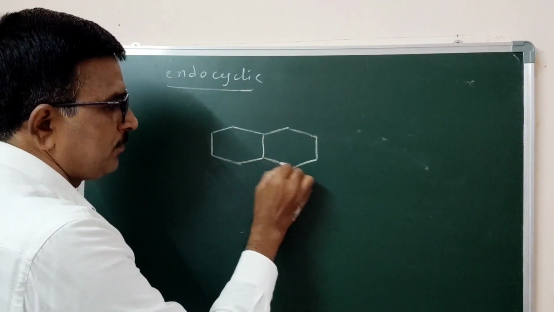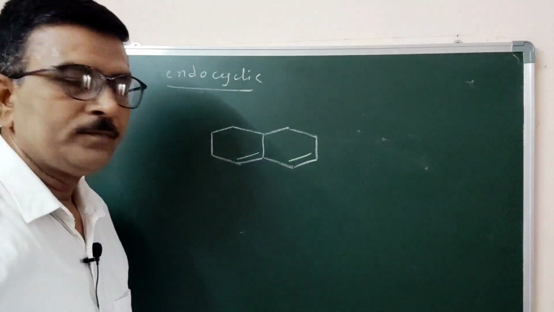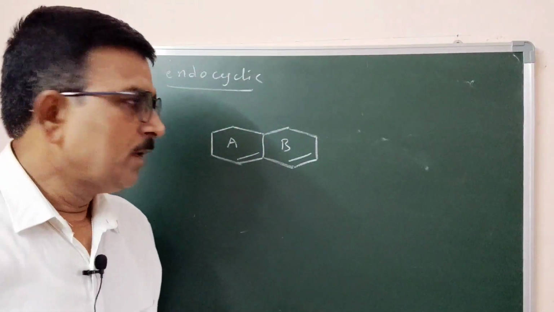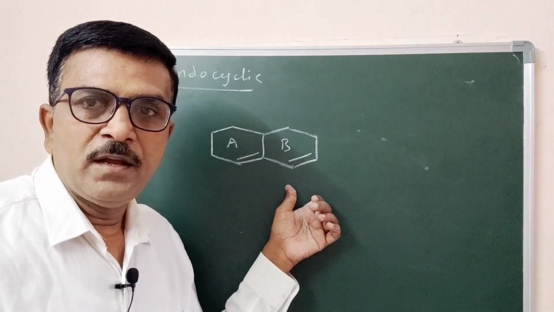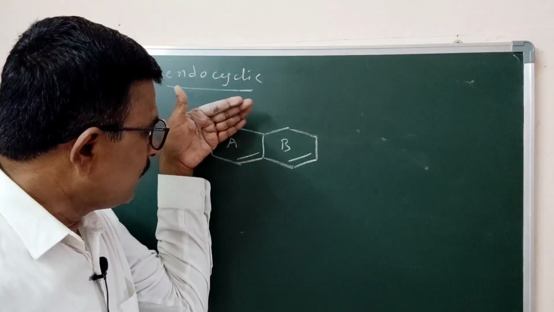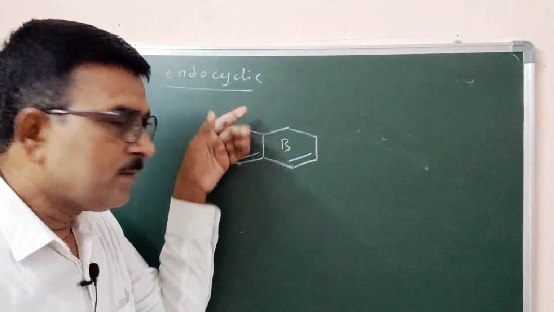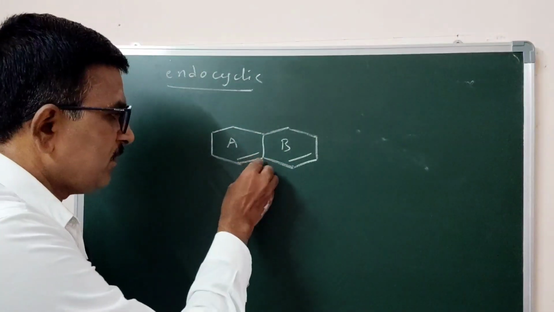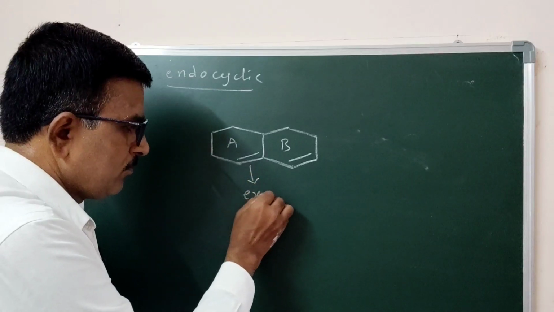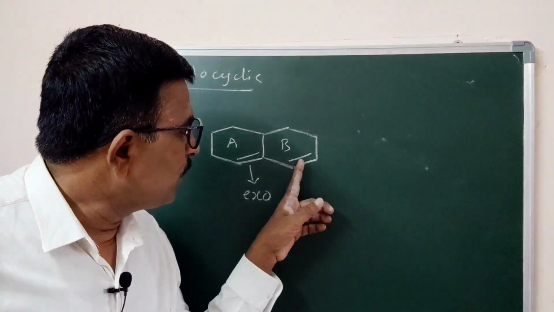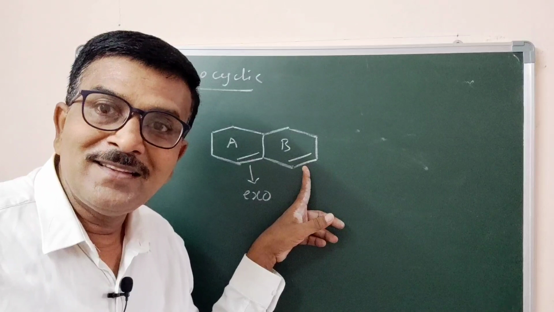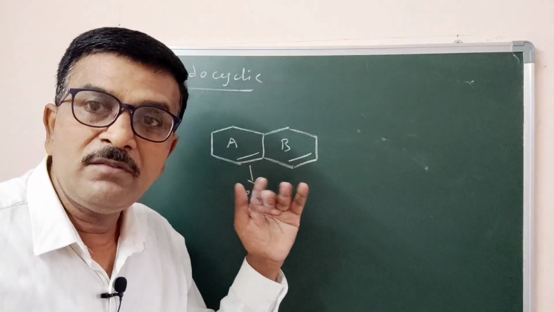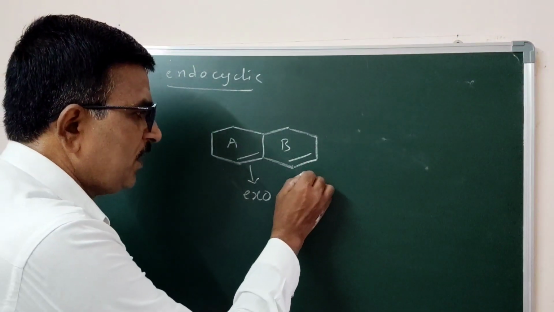you take this. Say this is ring A, this is ring B. Now these are the two conjugated double bonds. When we close ring A, the first double bond is exo to ring B. This is exo. Now the second double bond is not attached with a ring, called endocyclic.